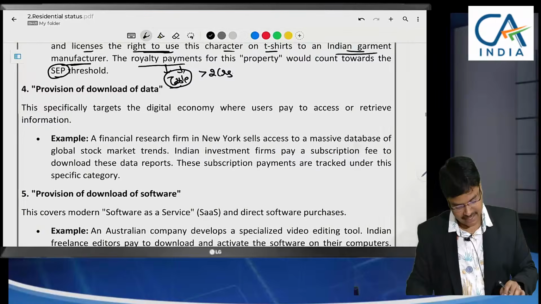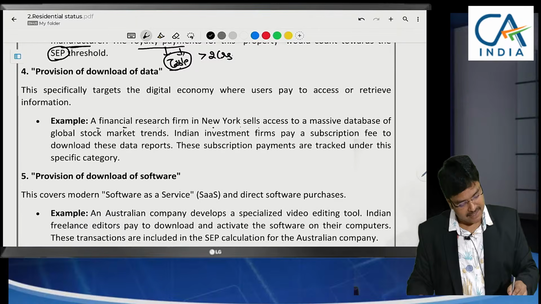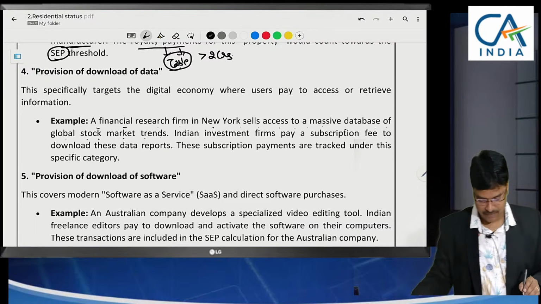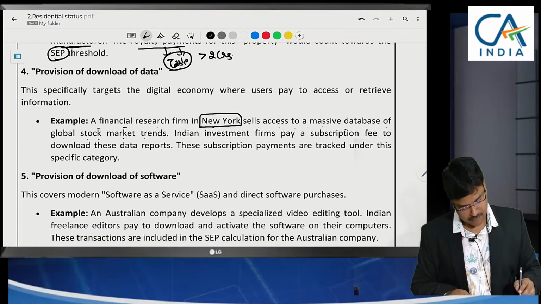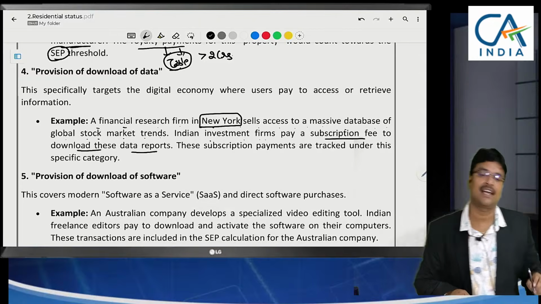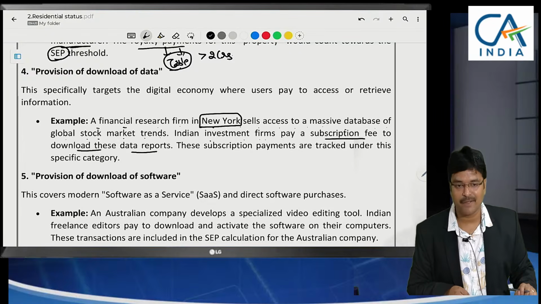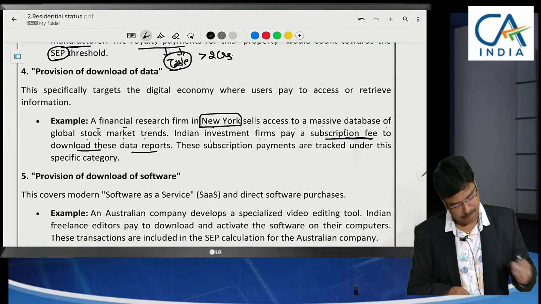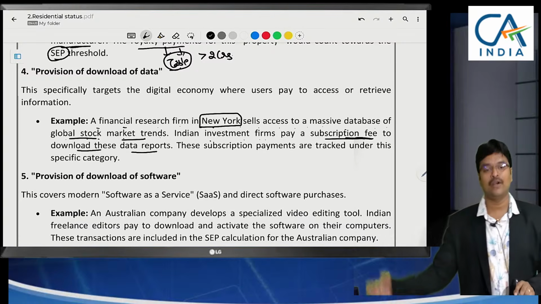So now let us see the term. What do you mean by downloading of data? A financial research firm in New York sells access to a massive database of global stock market trends. So the financial research firm, where is it? In New York. Indian investment firms pay a subscription fee to download these data reports, so that statistical analysis can be found out on where to sell our product. So we are paying a subscription fee for downloading the data, the global market trends.